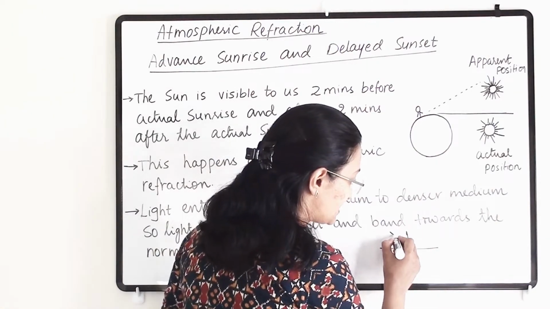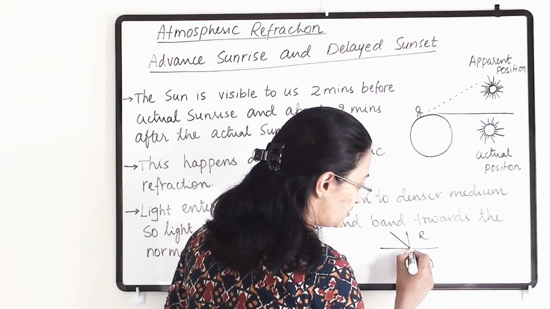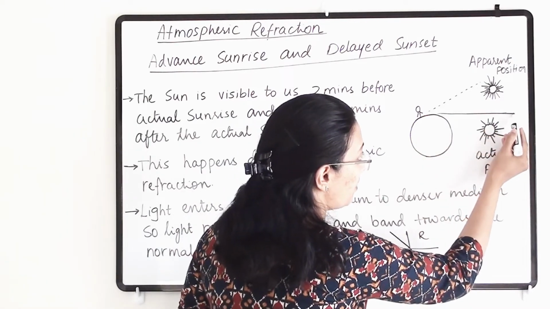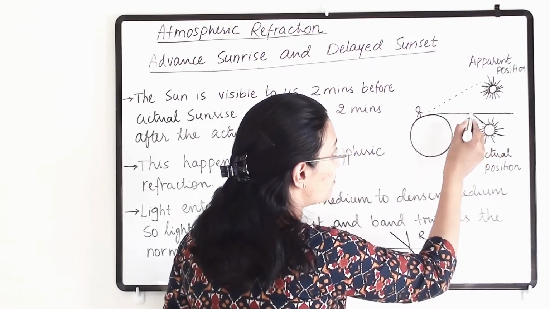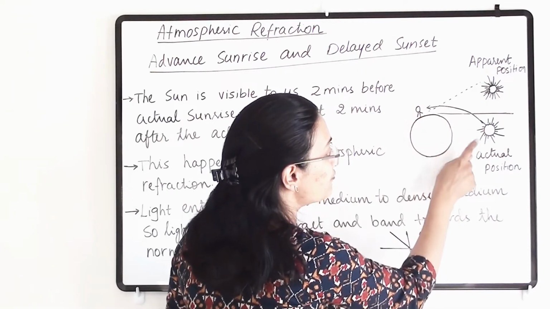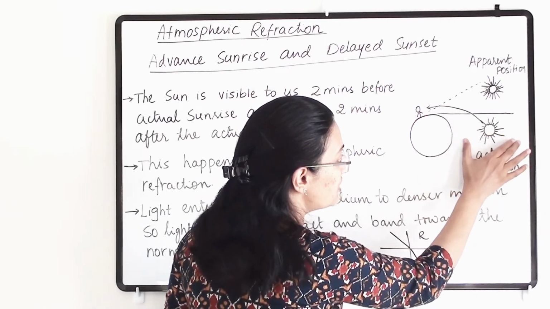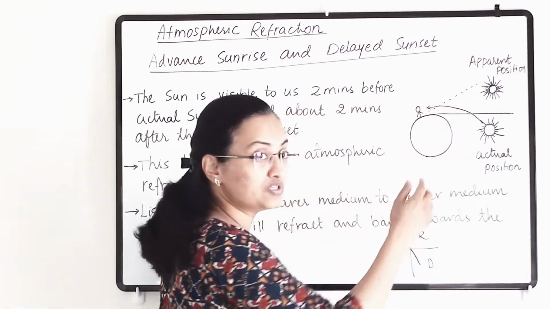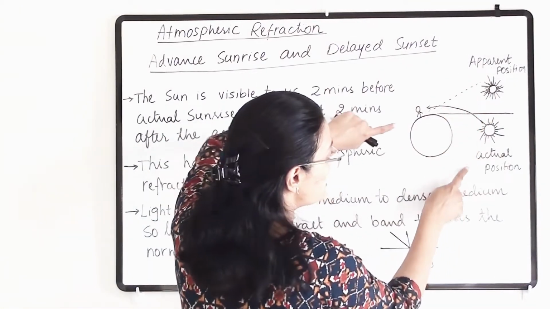So if we consider this horizontal line as the horizon, then this light ray will come like this, and we will be able to see the sun after sunset and before sunrise, when it is just below the horizon. This is the apparent position, meaning where we can see it, and this is the actual position.